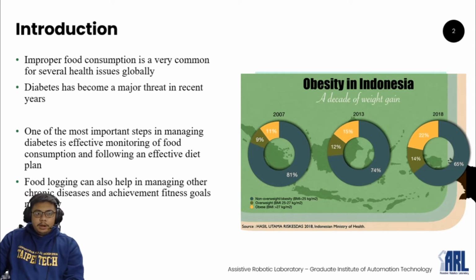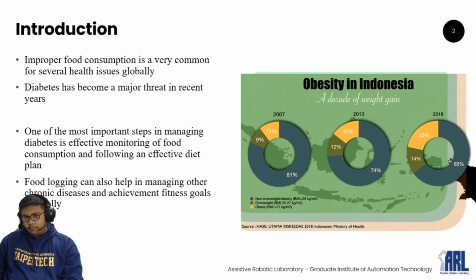So, one of the most important things in managing diabetes is monitoring food consumption and following an effective diet plan. And food logging, what I want to do in this application, can also help in this case, to manage other chronic diseases and achieve fitness goals manually.